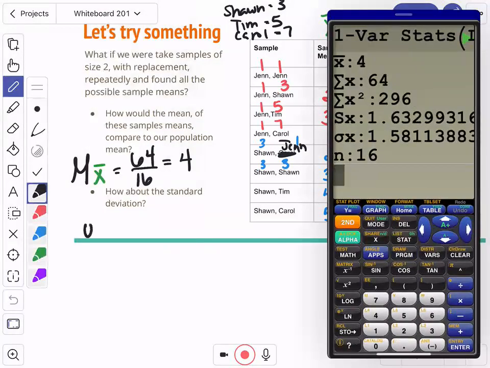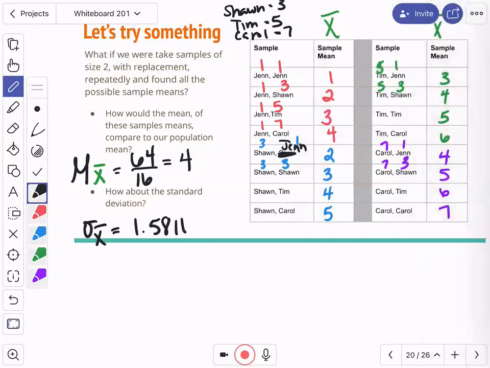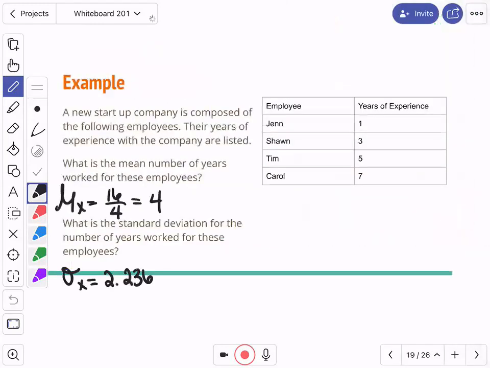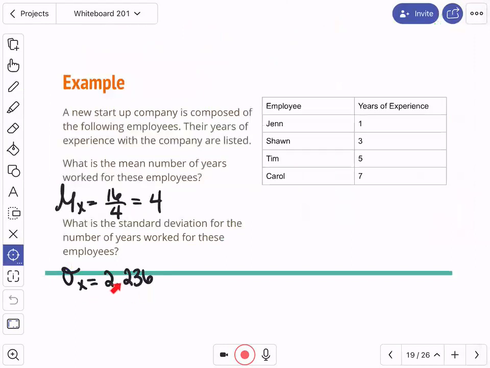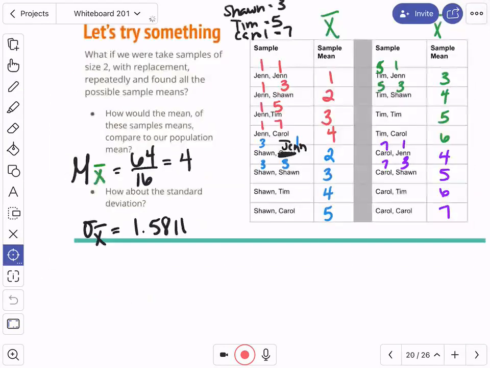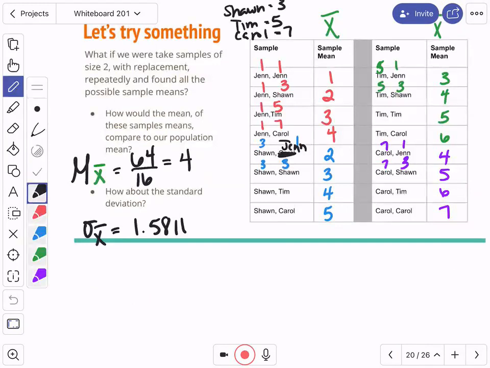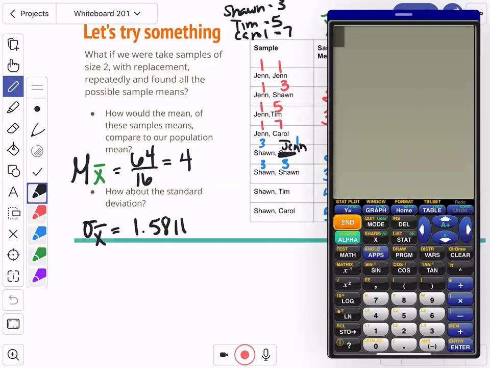The standard deviation of the X bars is equal to 1.5811. If you come back to the actual standard deviation of the population, it was 2.236. If we do some magical math here, it's not actually half, but if we take 2.236 and divide it by the square root of 2, which was the sample size, we get 1.5811 again.